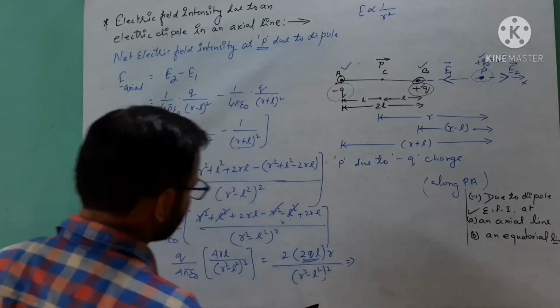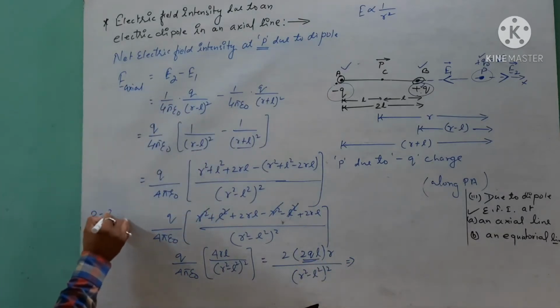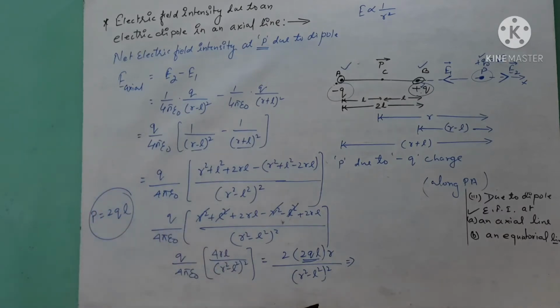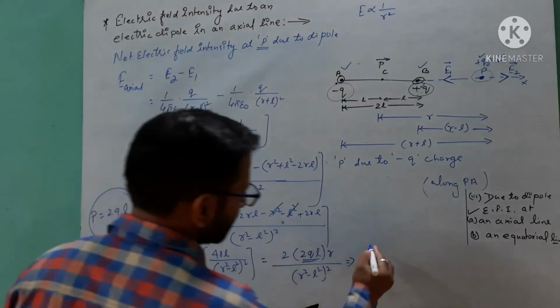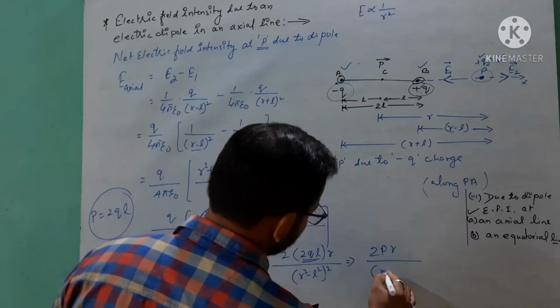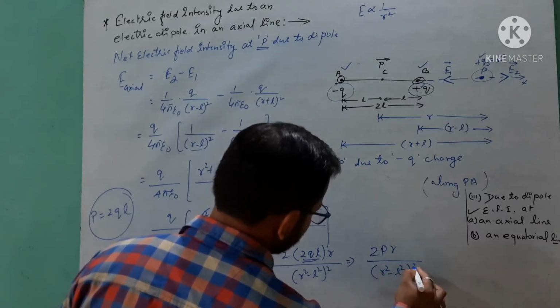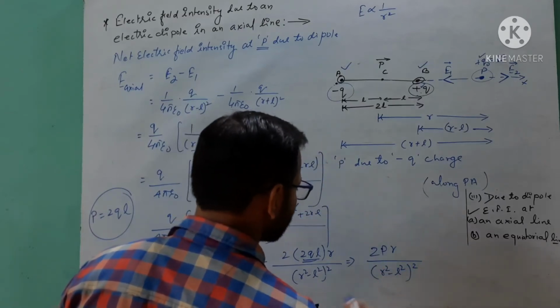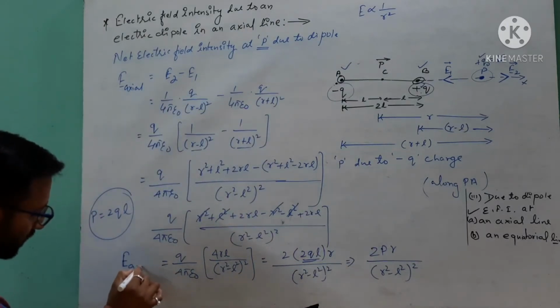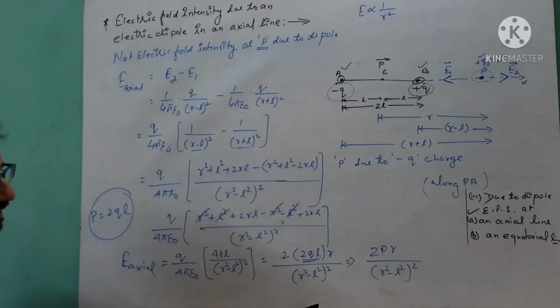And 2Ql, you know, is the value of the electric dipole moment, which I proved in the previous topic. So you can write here 2pr over (r square minus l square) whole square. This is the value of our axial electric field due to an electric dipole.